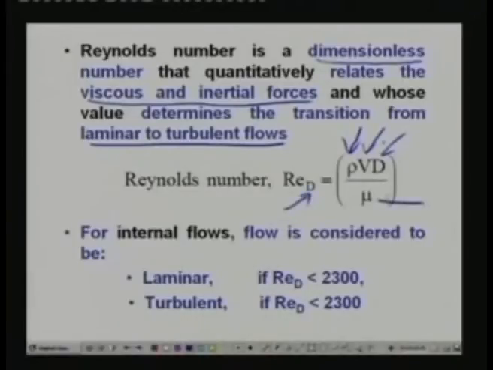And mu here is the dynamic viscosity. So Reynolds number is nothing but rho v d by mu. And for internal flows, it is observed that the flow will be laminar if Reynolds number is less than 2300, and the flow becomes turbulent if the Reynolds number increases beyond 2300.